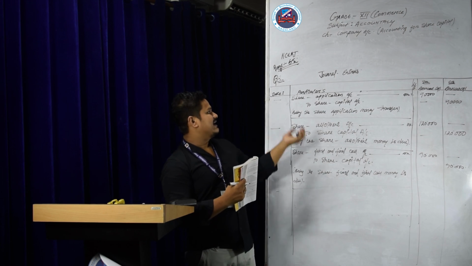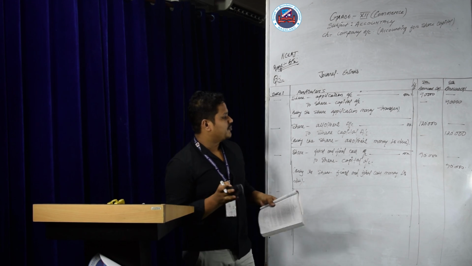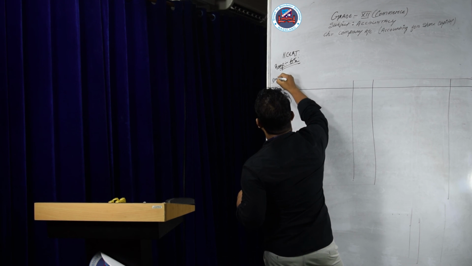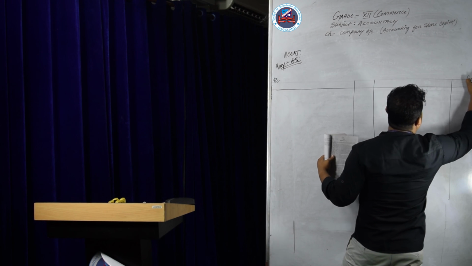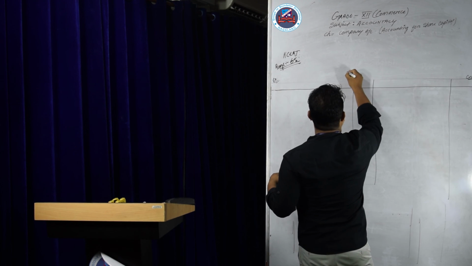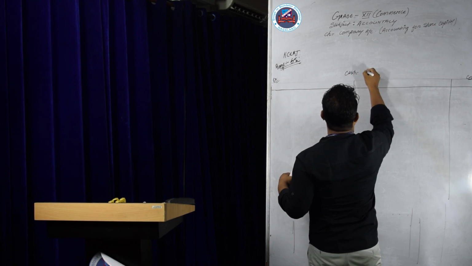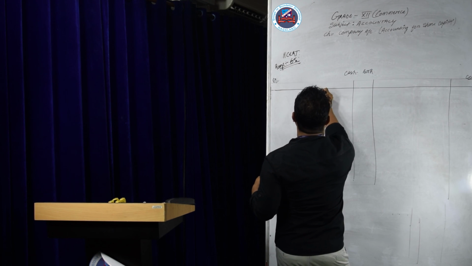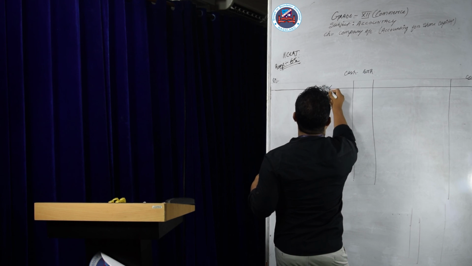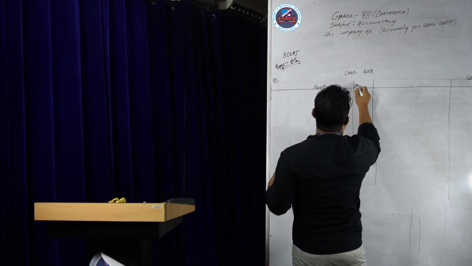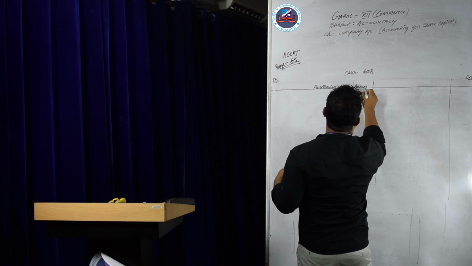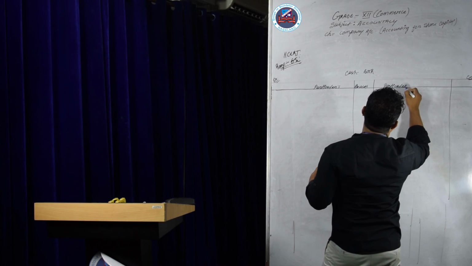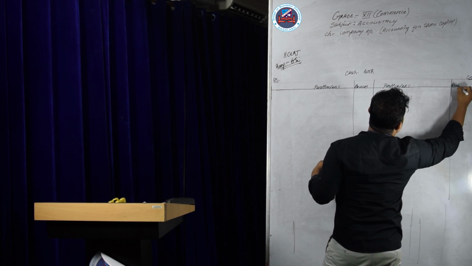Now since you have to prepare the cash book, you have to prepare a ledger account. Write a debit, write a credit, write cash book. Write particulars, amount in rupees, particulars, amount in rupees.